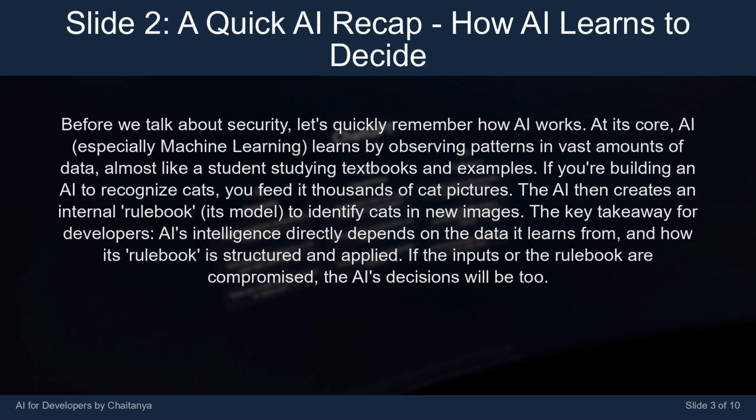The AI then creates an internal rulebook, its model, to identify cats in new images. The key takeaway for developers: AI's intelligence directly depends on the data it learns from, and how its rulebook is structured and applied. If the inputs or the rulebook are compromised, the AI's decisions will be too.